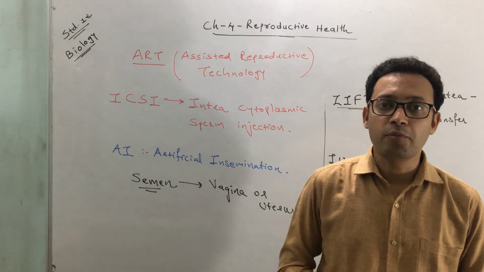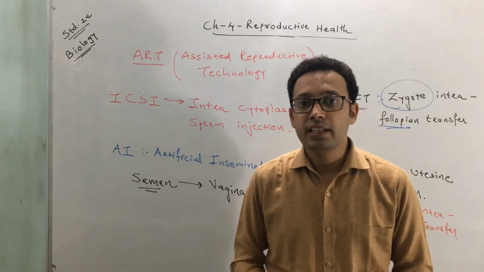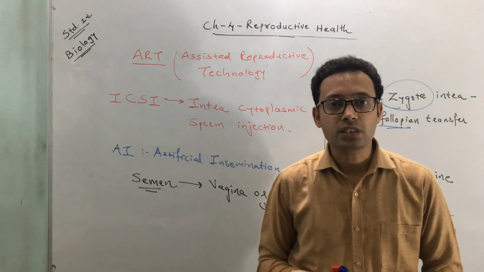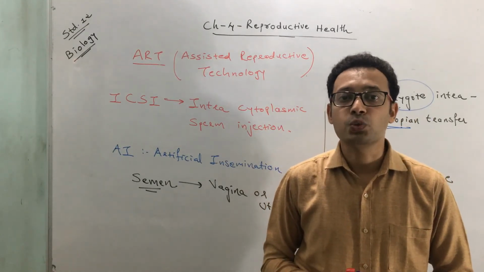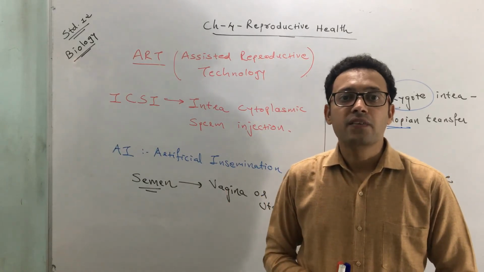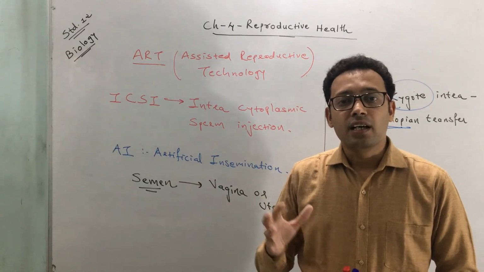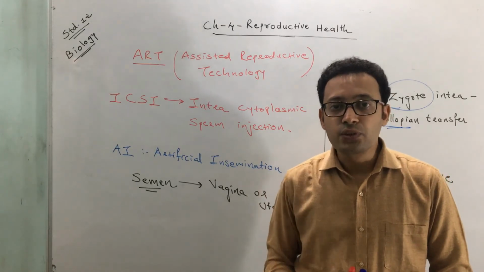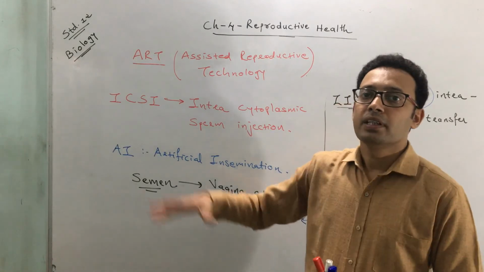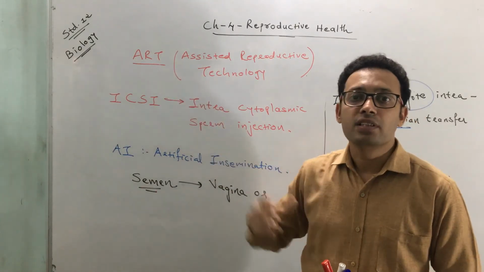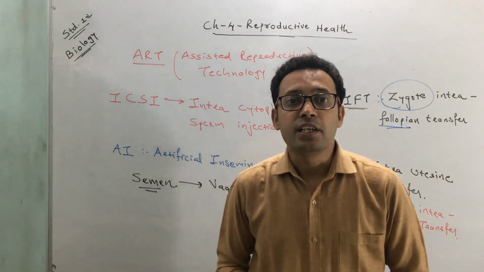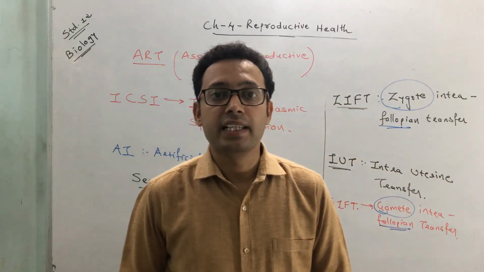These are the two major hurdles in ART: one is cost and the second is emotional and social stigma. Due to that, the spread of this therapy is very low. But still, our country has a few centers. They are available throughout India, and they help couples to have children. Such techniques are called ART, and they remove the problem of infertility.